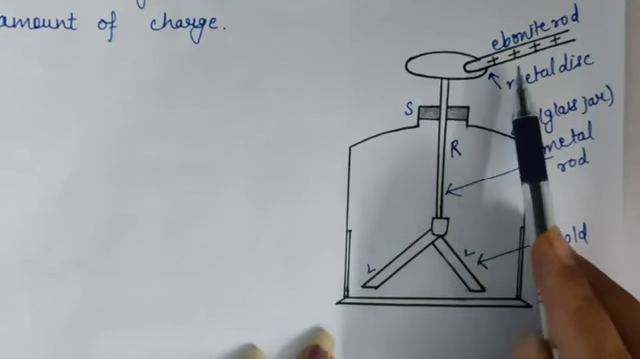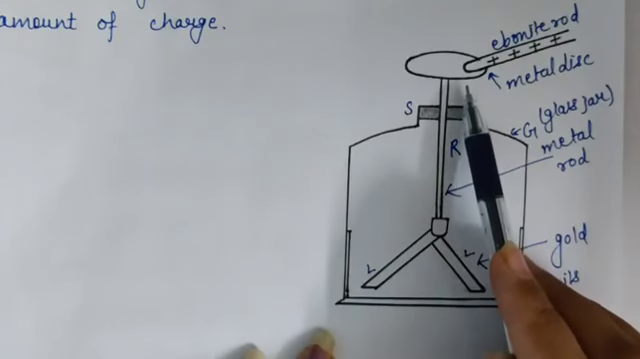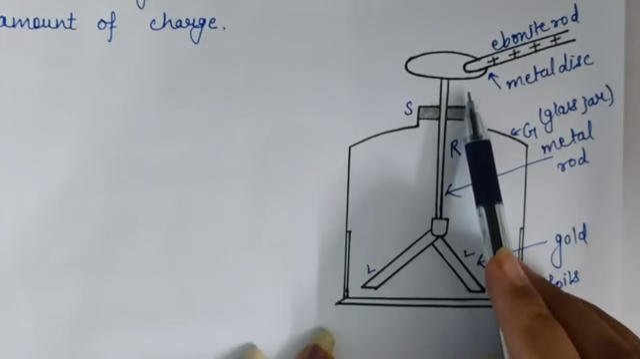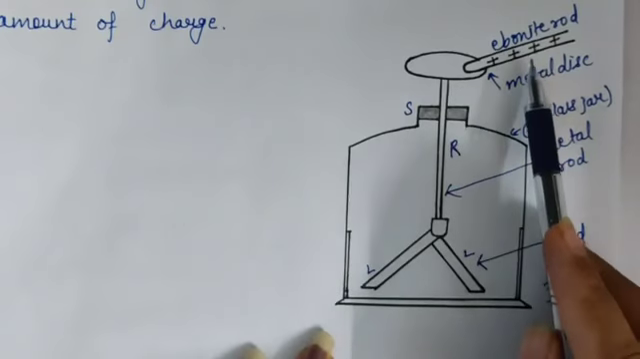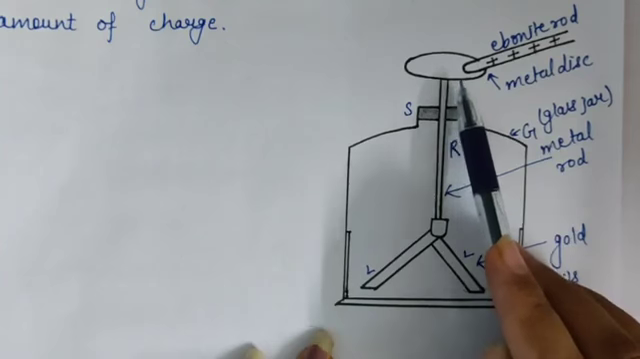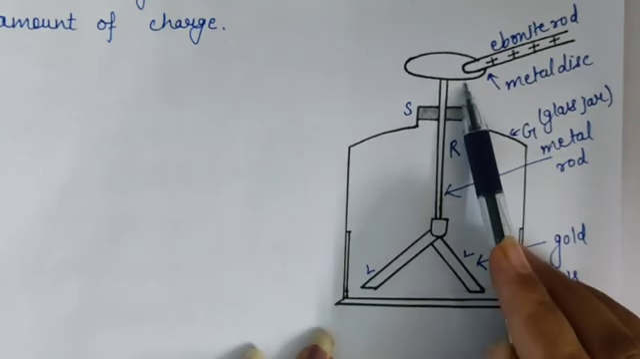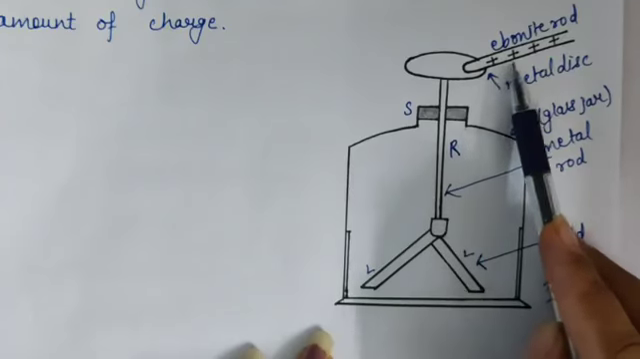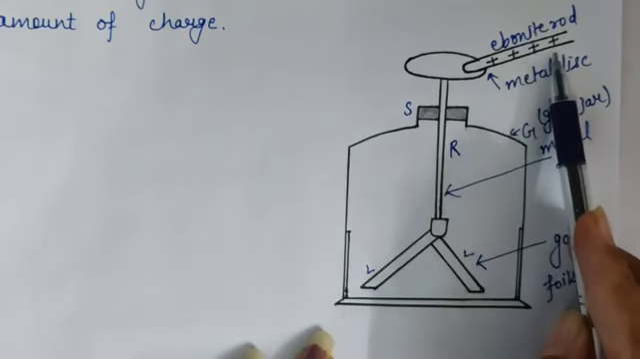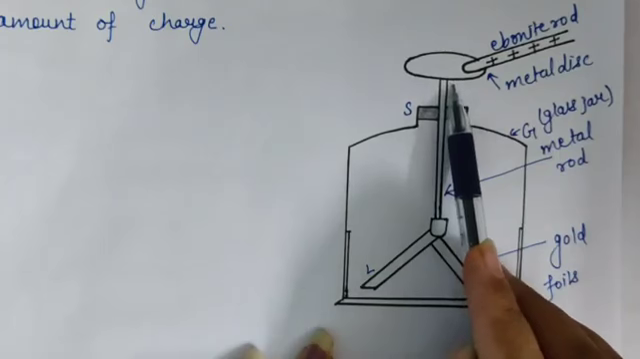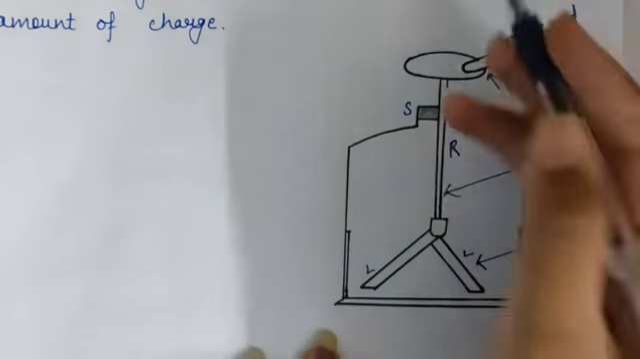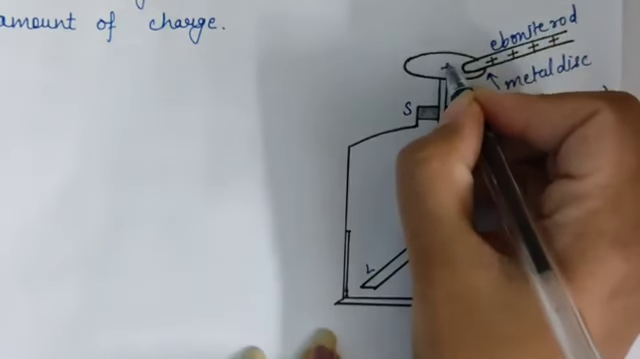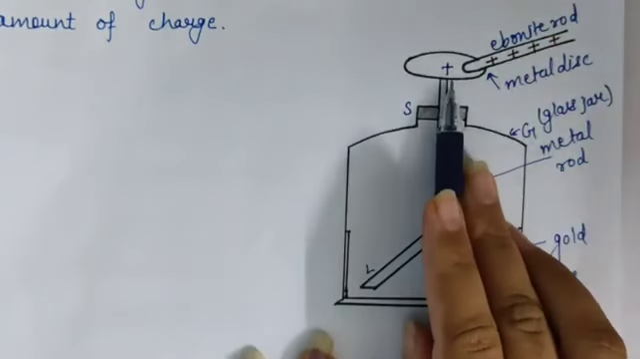This method is called charging by conduction. As I previously told you, when a charged object is touched with an uncharged object, the uncharged object also gets the same charge. If there is positive charge on the ebonite rod, then the metal disc also gets positively charged.